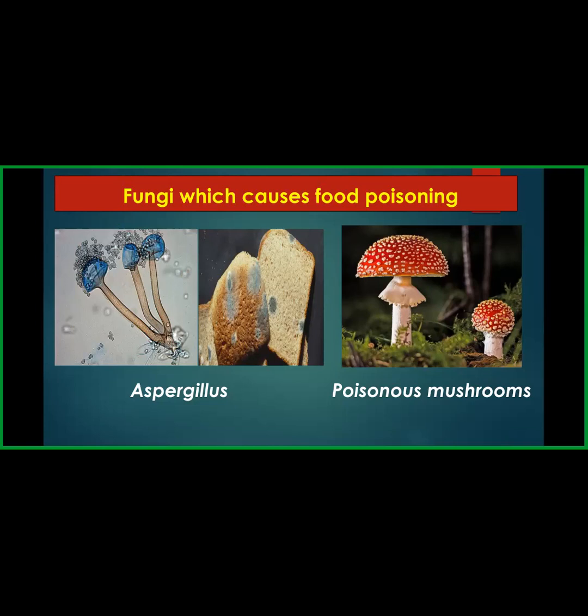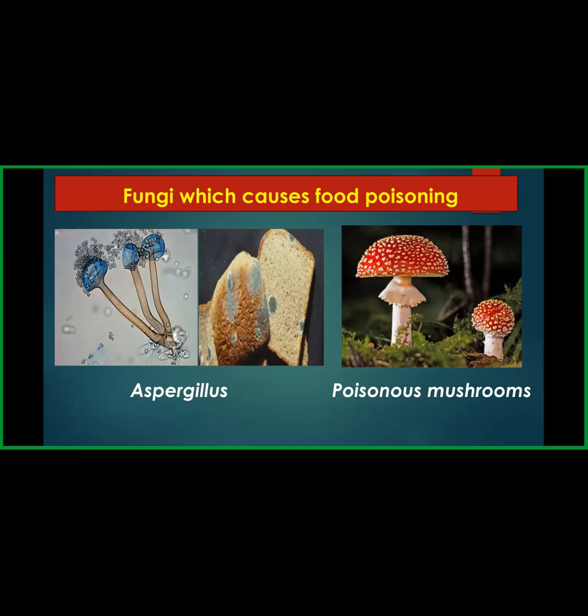Some mushrooms could be so lethal, so dangerous that they could even kill you. So whenever you take mushrooms, always make sure that the mushroom is good for consumption, or you may even face death-like symptoms, like Julius Caesar.